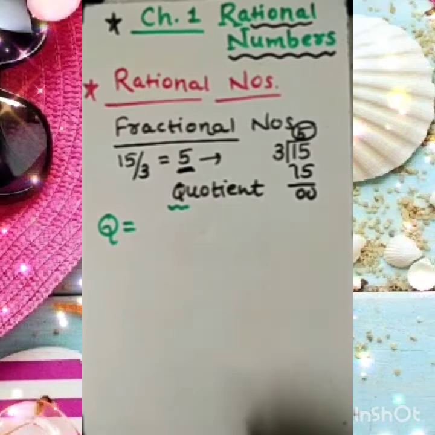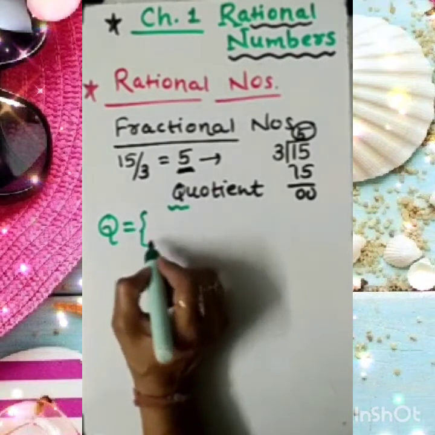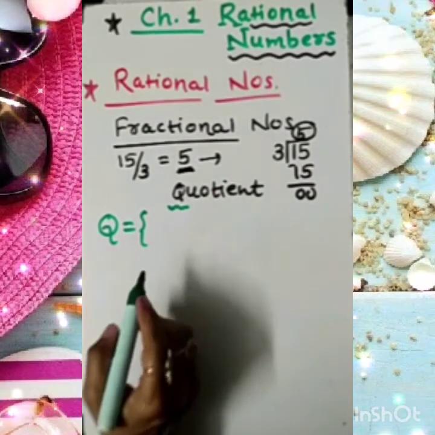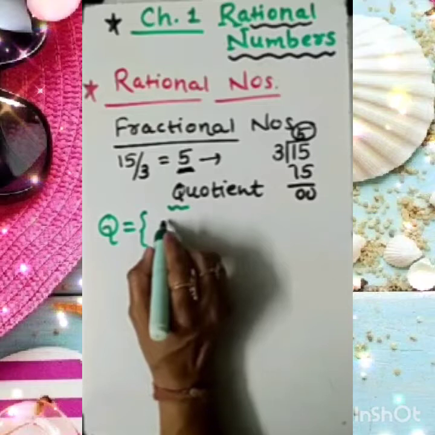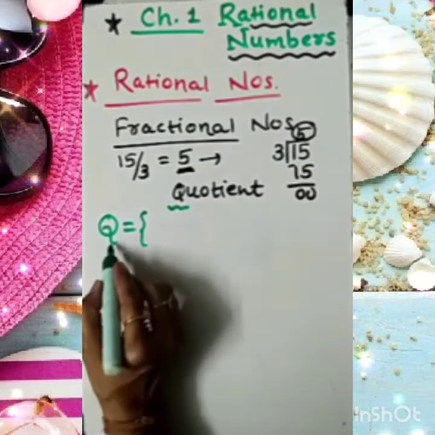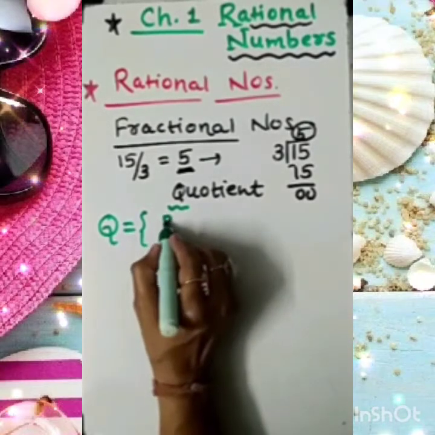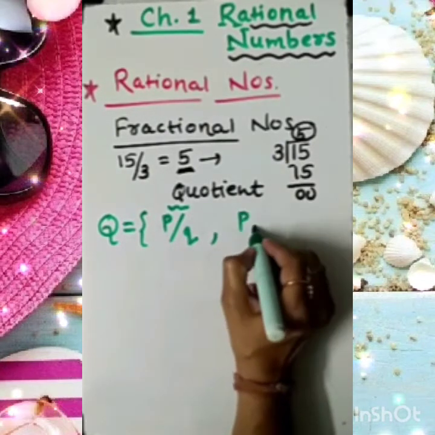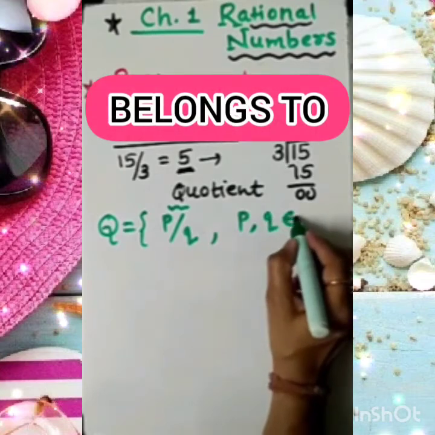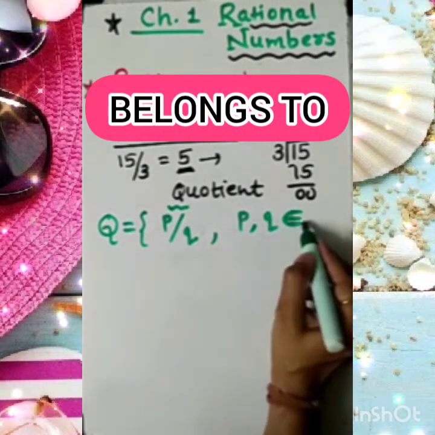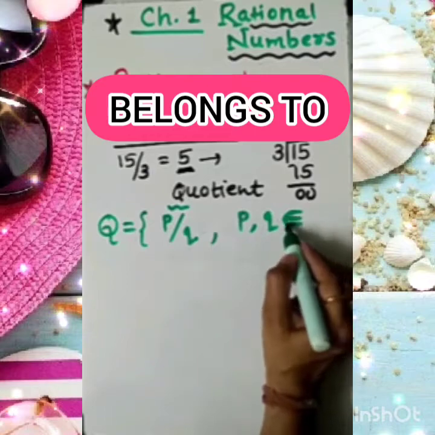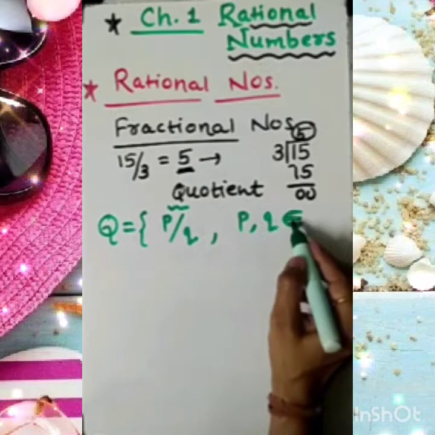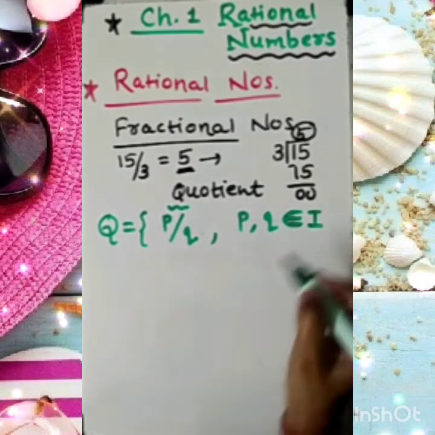So how to define it? In set form, we can't write it in a numerical way, but we can write the definition this way. Just look at your screen and try to understand. The set of quotients can be defined by p by q under the condition p, q belongs to I, the set of integers.